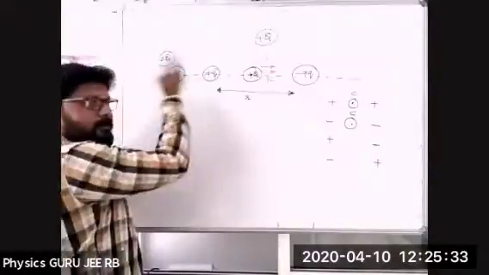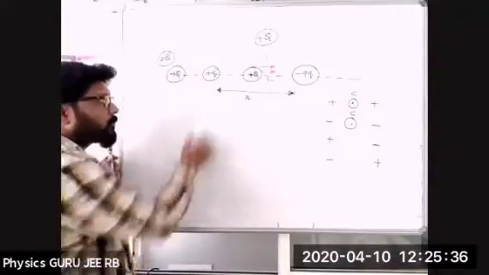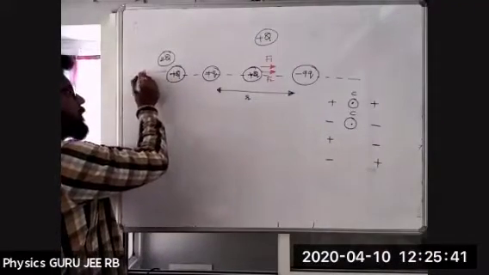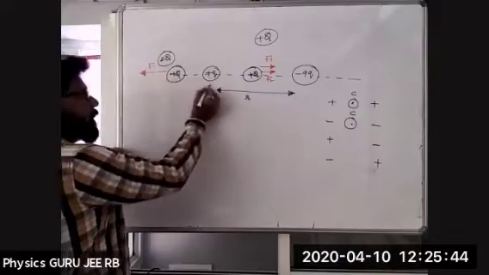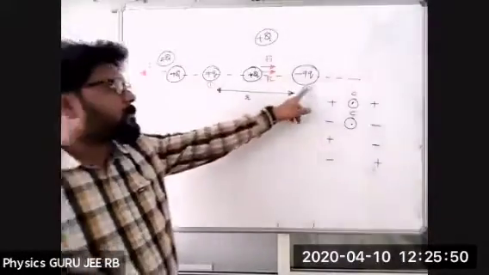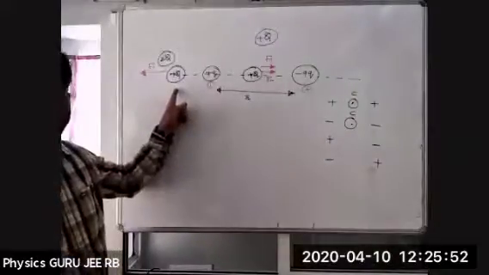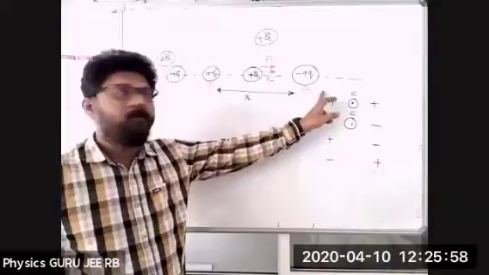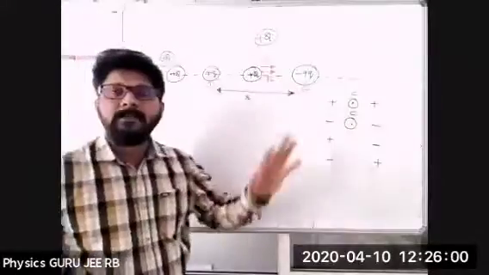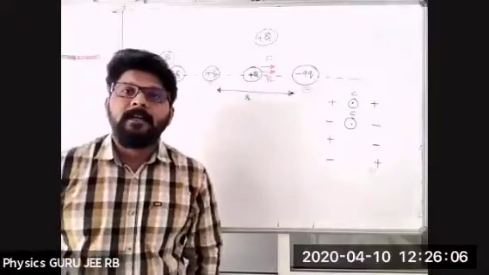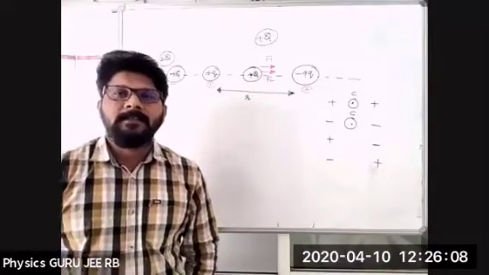Whenever I keep it here, that means if I keep it here, it will be moving in the backward direction. That is nothing but, let us take it as F1. I'm taking this as the first charge, and this as the second charge. Now minus 9Q on this one, will it repulse or attract? Minus 9Q on this charge, will it attract or repulse? Can you tell me the answer? Attracts.